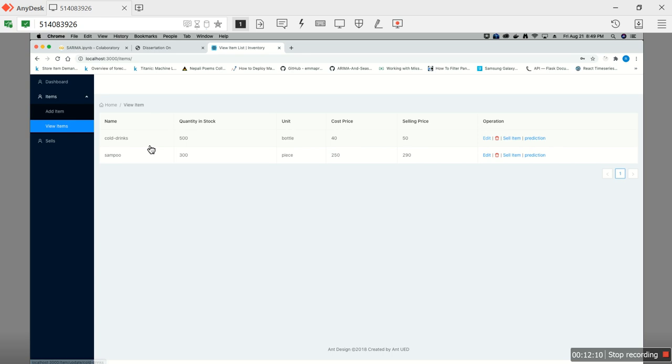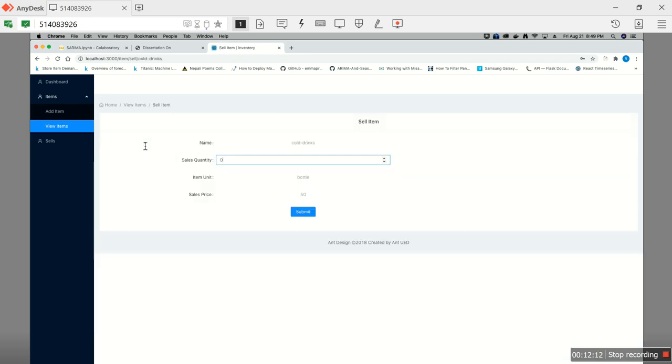Now, the cold drinks unit is bottle. It's available in bottles. The sales price is this and all. Now we sell the bottle. Now the item is sold successfully. This is how the sale is recorded: cold drinks sold this many units, the selling price, and at this timestamp.